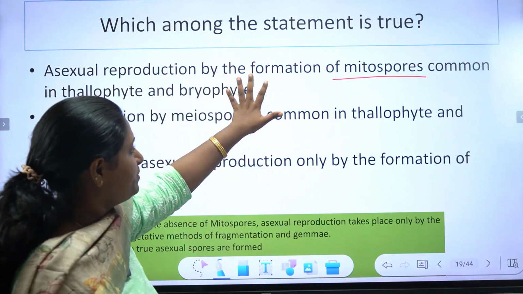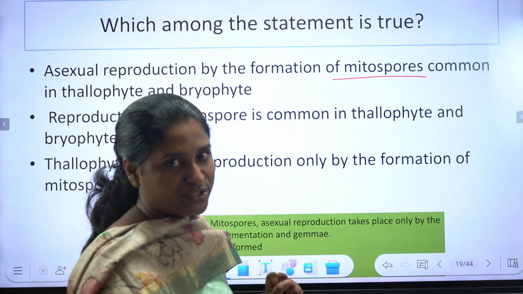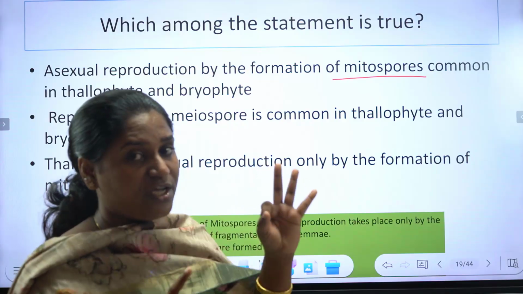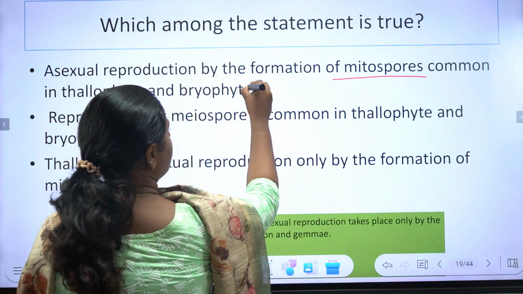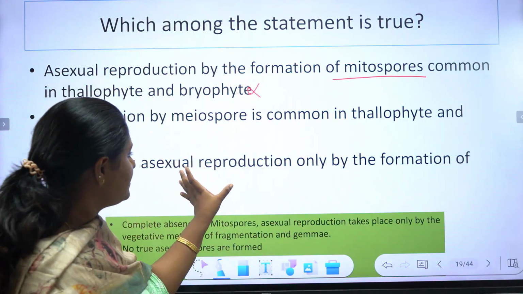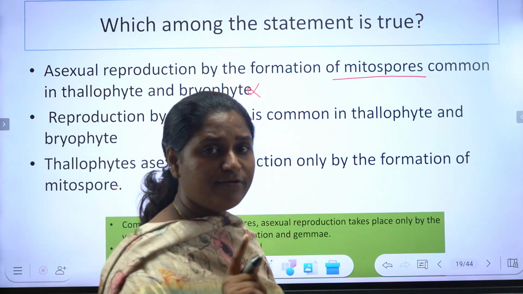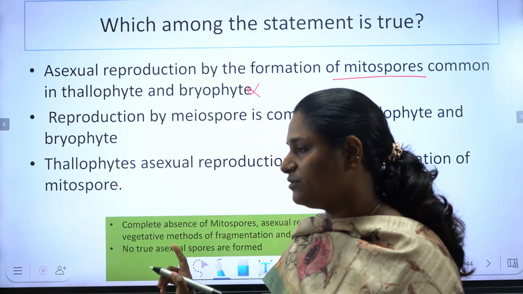Asexual reproduction by the formation of mitospore is common in thallophyte and bryophyte. Mitospore, zoospore, aplanospore, akinete, such kind of spore formation is common in thallophyte but never in bryophyte. So this option is wrong. Thallophyte asexual reproduction only by the formation of mitospore. Thallophytes mitospore വഴി മാത്രമേ reproduce ചെയ്യുന്നുള്ളൂ.